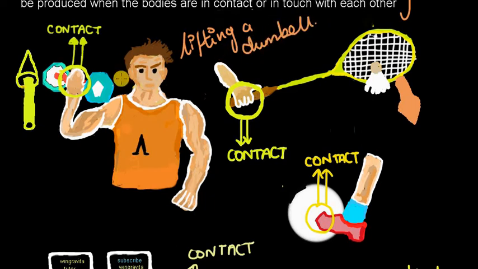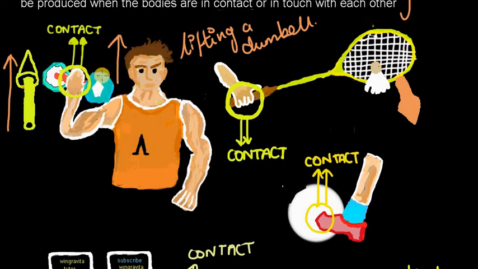Dumbbell means weights. Lifting means he is pulling that dumbbell upward, isn't it? So he is exerting a pull force towards the north.